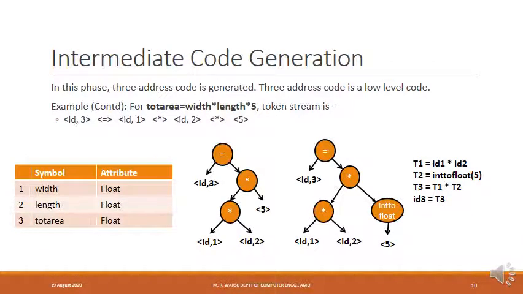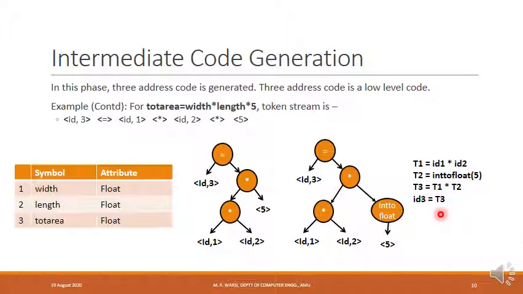After semantic analysis phase, next phase in the compiler is intermediate code generation. In this phase of the compiler, three address code is generated. Syntax tree, which was the output of the previous phase, semantic analysis phase, gets converted to the three address code. This is the syntax tree that we obtained after semantic analysis phase. This syntax tree will get converted to the three address code like this.